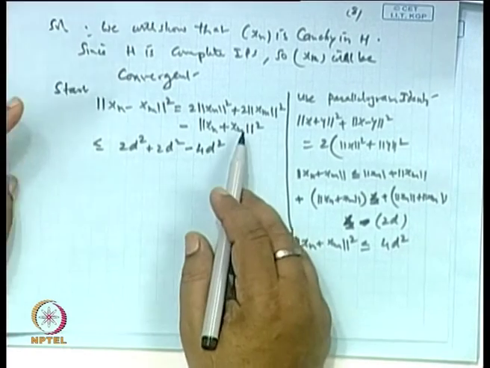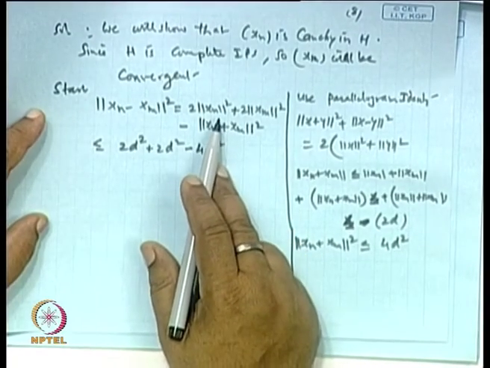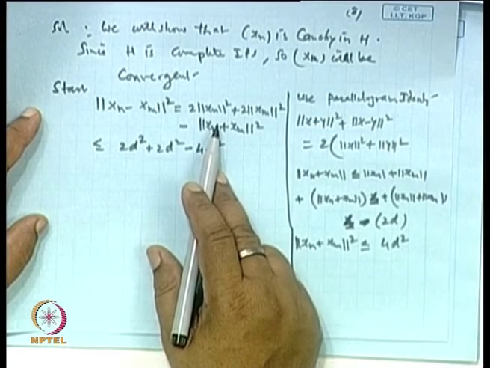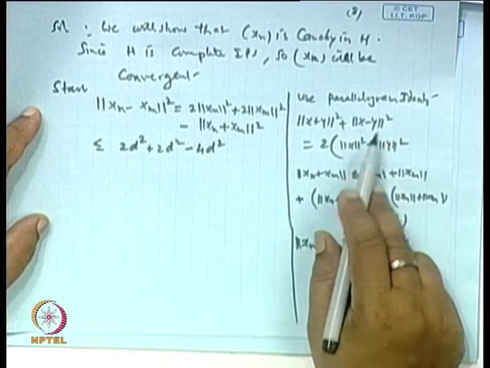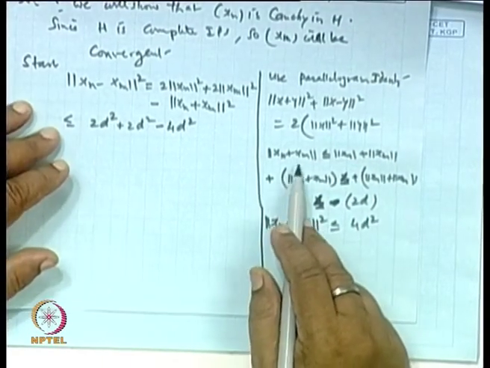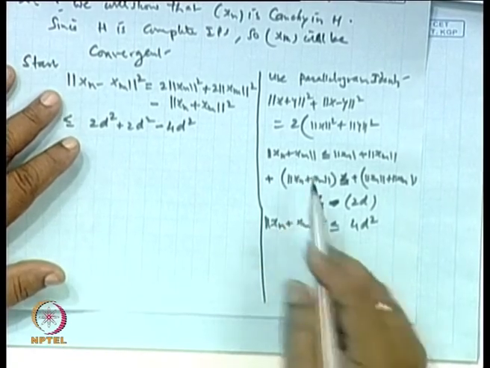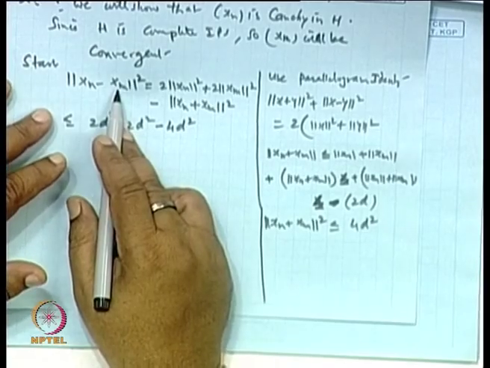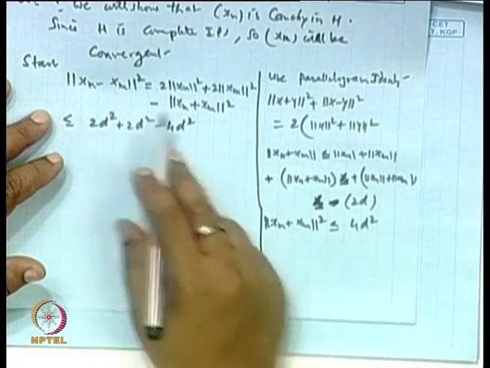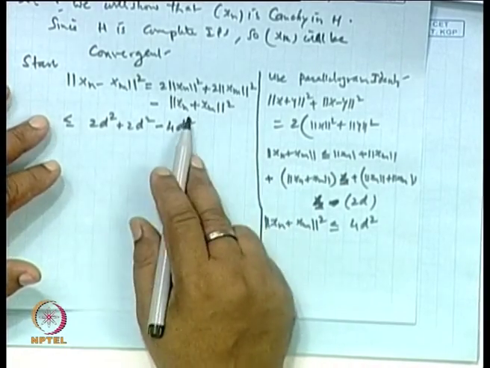No, what I did is, I have used the parallelogram law. The parallelogram law says norm of x plus y squared plus norm of x minus y squared is 2 times norm x squared plus norm y squared. So I have put that, the norm of x_n minus x_m squared will be 2 times this plus 2 times this minus this.